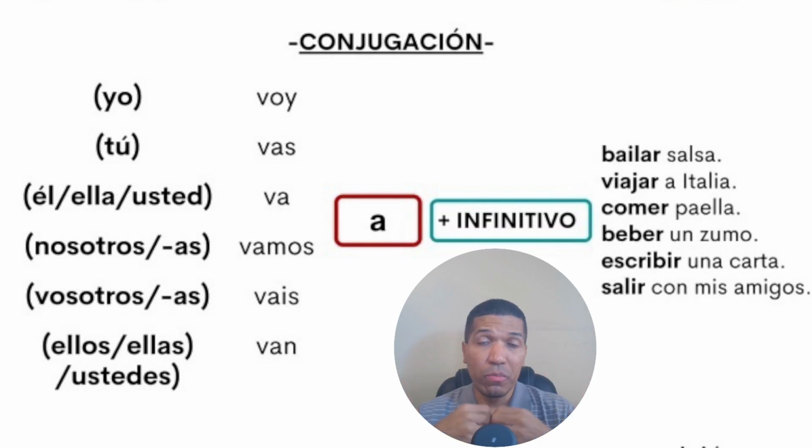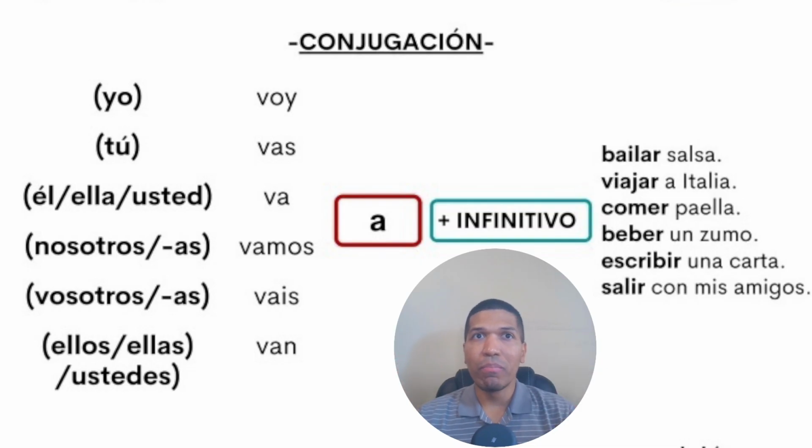If it is nosotros, it's vamos a bailar, vamos a viajar, vamos a comer, vamos a escribir. Or if it is ellos, van a viajar, van a escribir, van a beber, van a salir. Yes, just like that, you need the verb conjugation, then preposition a, and then the infinitive verb that you need.